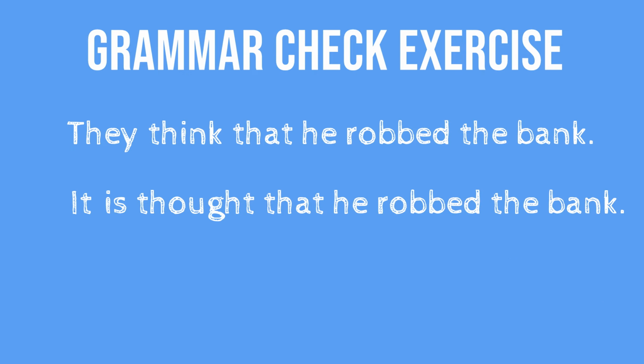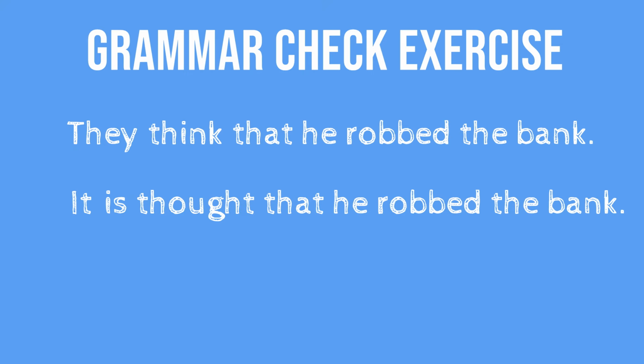So we have it, followed by a passive verb made up of to be and the past participle, which is then followed by a clause starting with that.